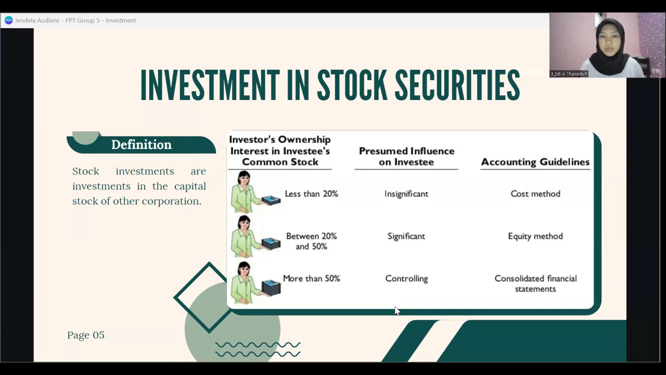The presumed influence on the investee is significant and has control.